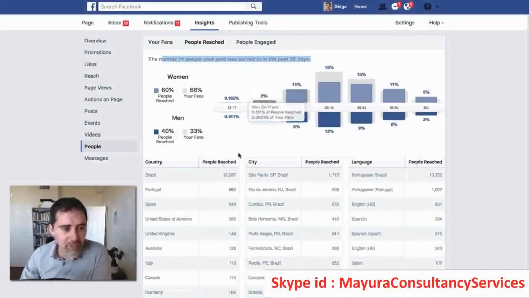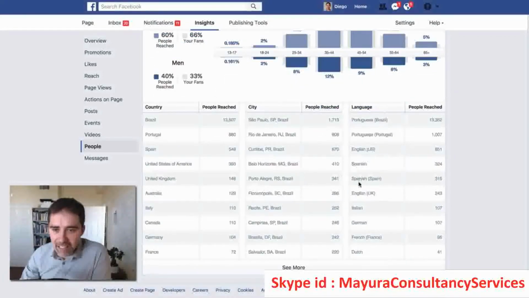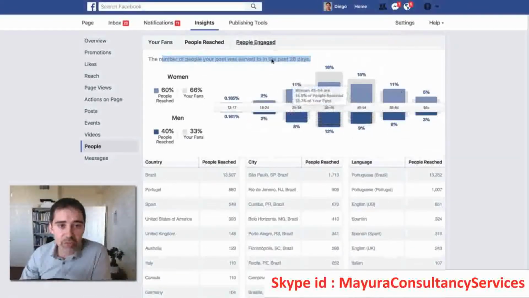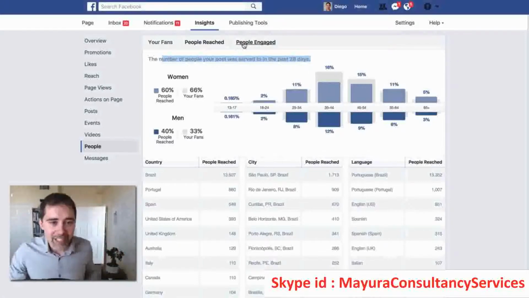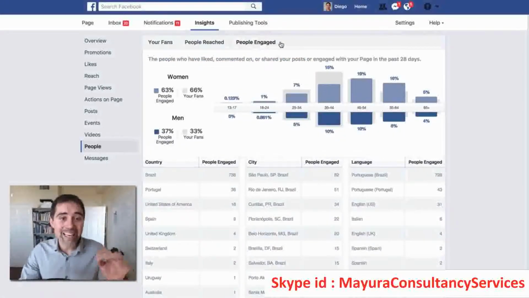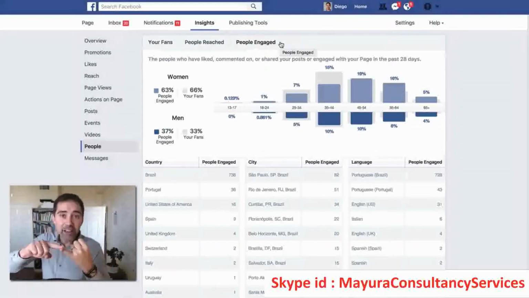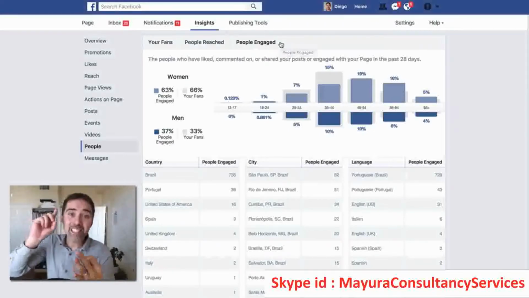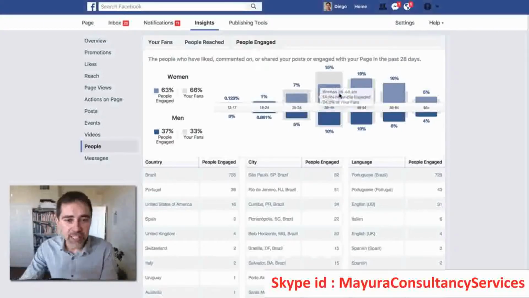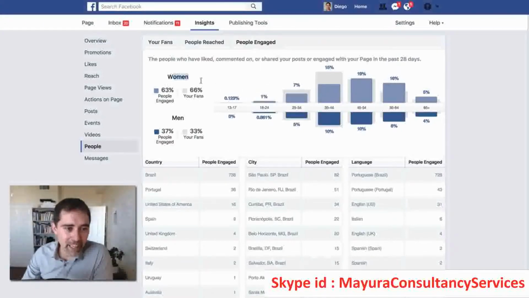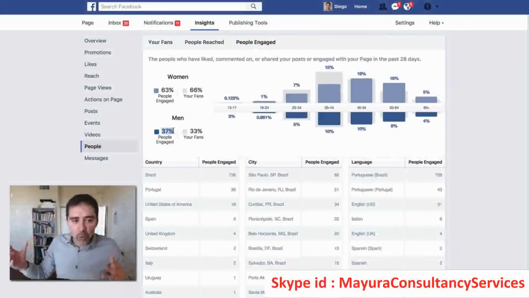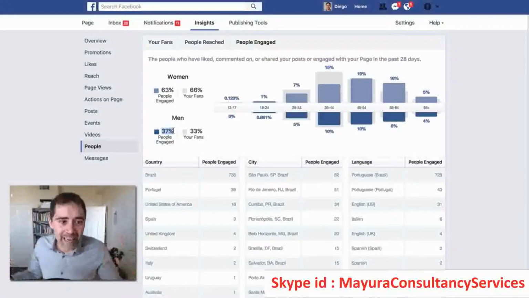So here we have similar information. We have the country, the city, and the language, and the age and gender of the specific group. The third tab is important also because it's people engaged. These are the people, fans and not fans, that engage with your post. What's that? People that like your post, that comment, or that share your post, okay? You see the difference here. For example, in my case, I have women, 63% of the women are engaged, compared with 37% of the men. So it looks like women on this specific page are more engaged than men.